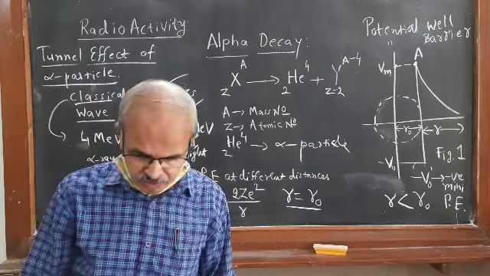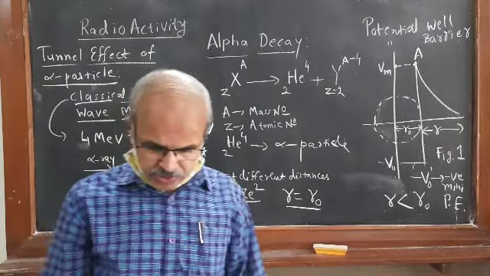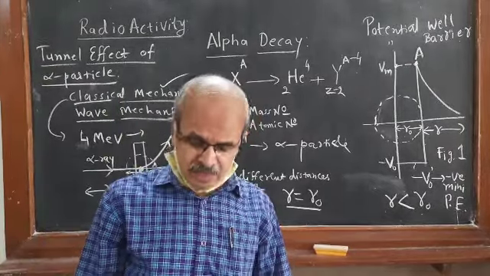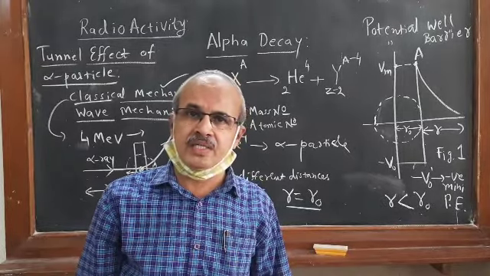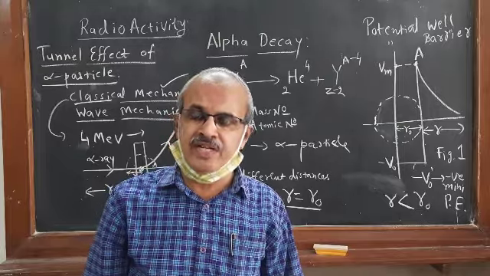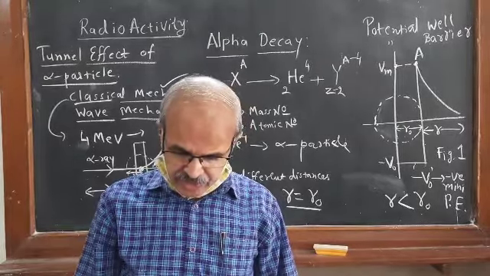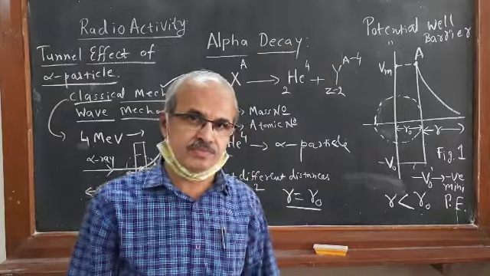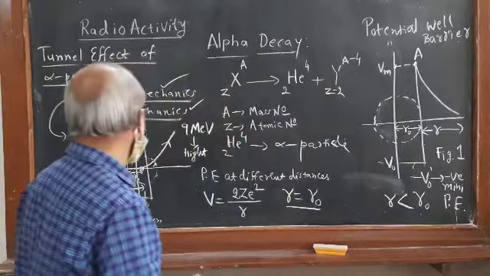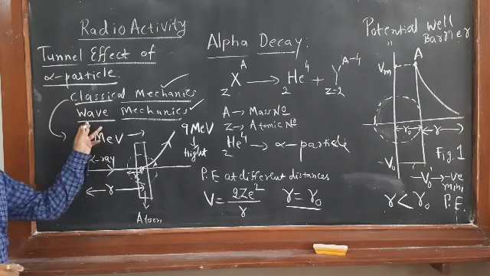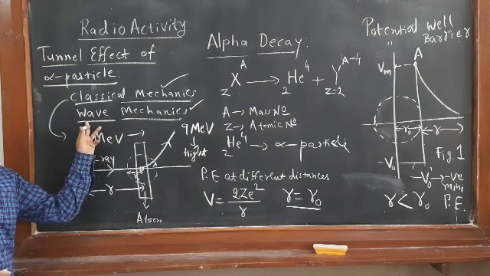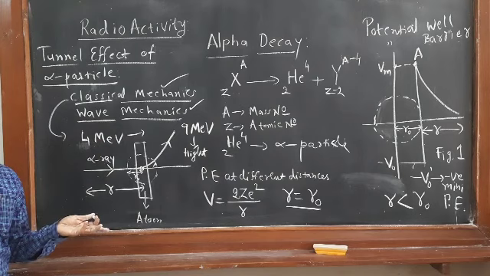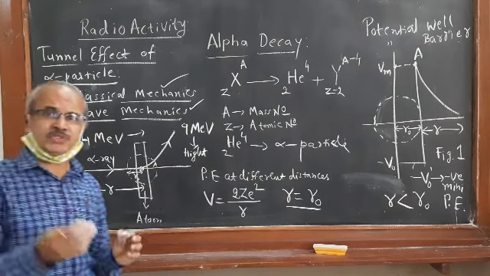Now what is this wave mechanics? How is it explained? It was assumed that the alpha particle is oscillating with a definite wavelength inside the nucleus. All of you might know this point, the dual nature, the particle nature as well as the wave nature. That is the dual nature of matter. De Broglie hypothesis, all of you have studied.